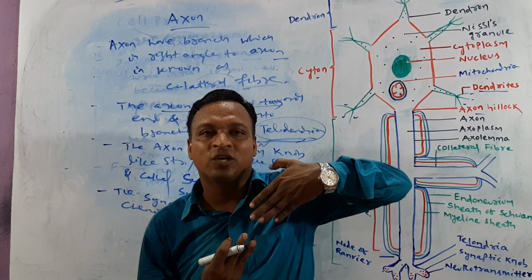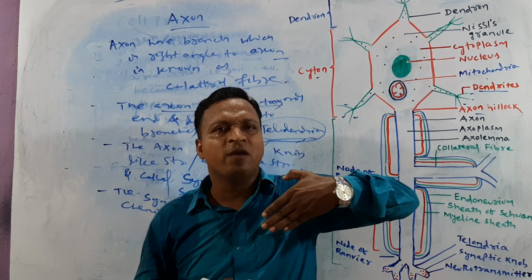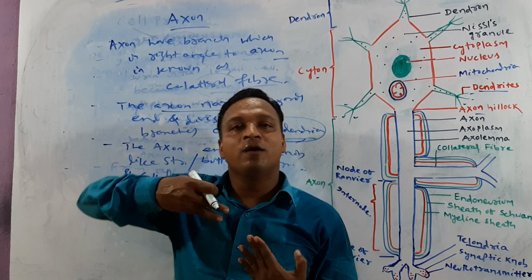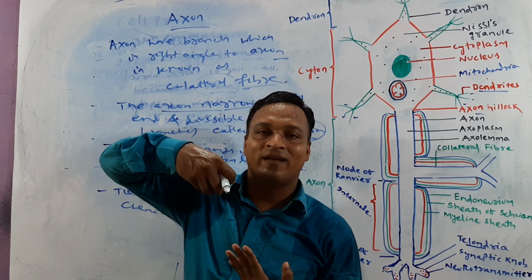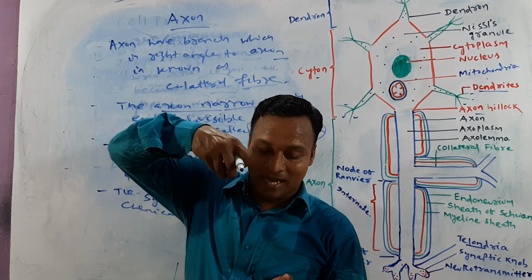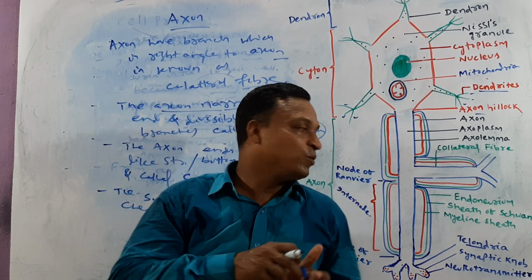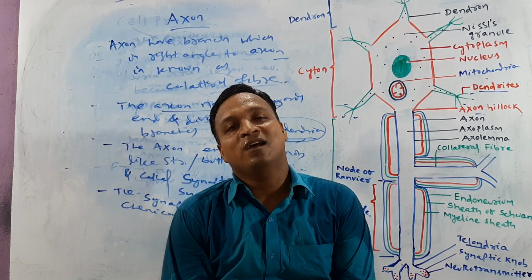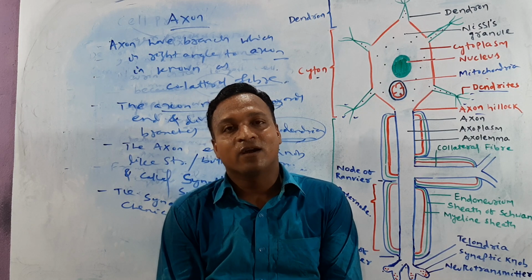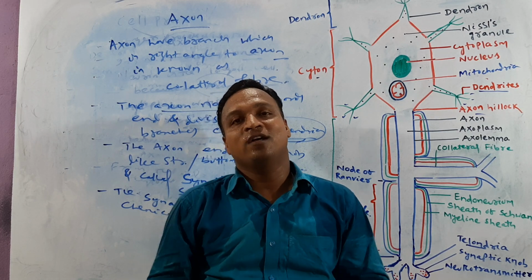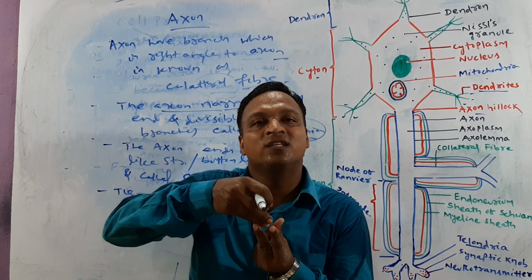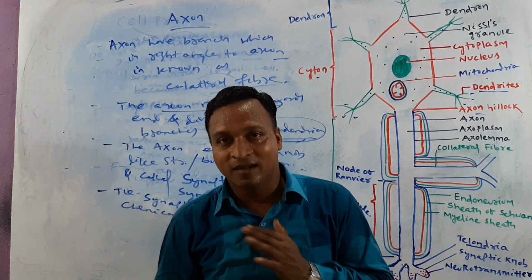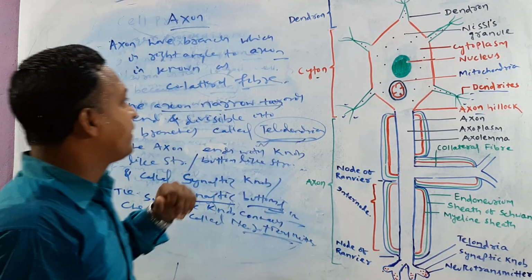The junction between two neurons, we call synapse. At that synapse the chemical is transmitted. This chemical, the neurotransmitter, is transferred from one neuron to another neuron. The synaptic knob contains chemicals we call neurotransmitters. Clear? So this is the basic fundamental about the axon.